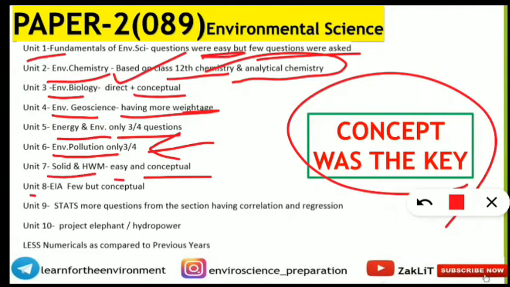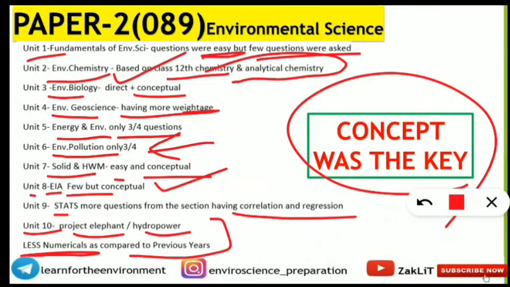Unit 8, the EIA, was the most heartbreaking one, few questions, but they were also conceptual. The statistics portion mostly had correlation and regression type of questions. Stats questions were also of standard level. And unit 10 questions had some examples: Project Elephant, Nobel Prize winner, hydropower, these things were there. And most importantly, fewer numericals as compared to previous years.